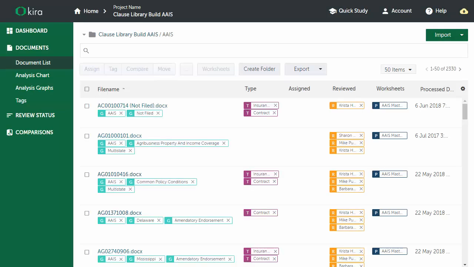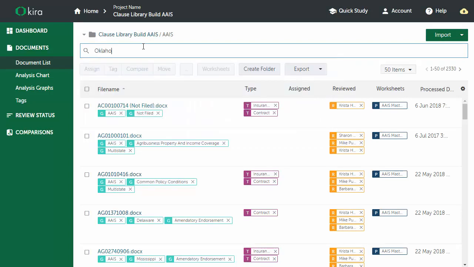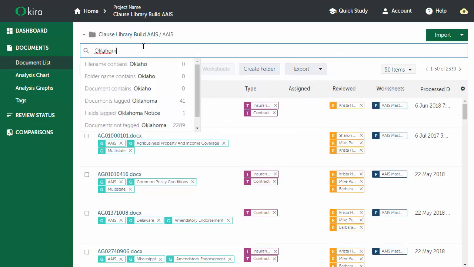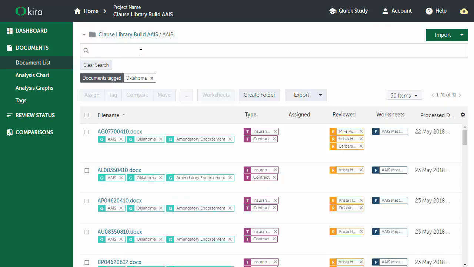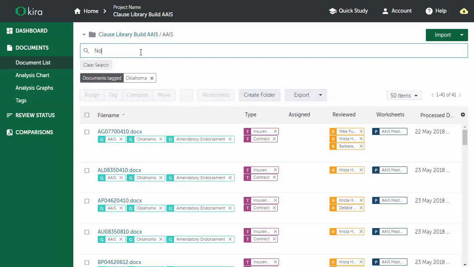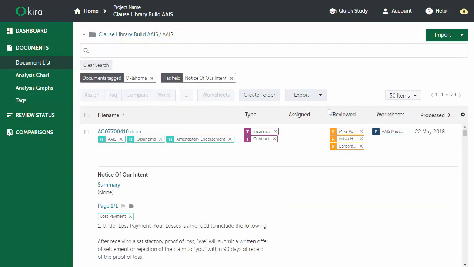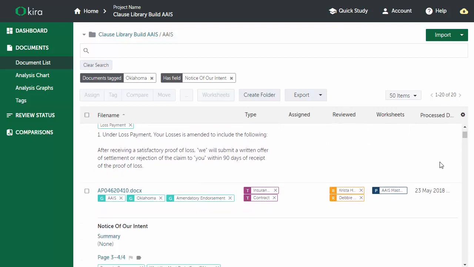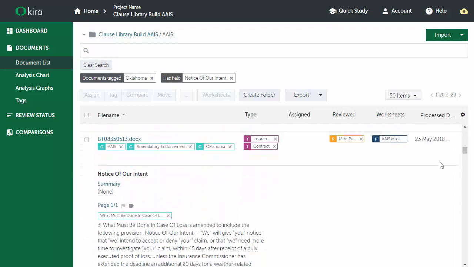So I'm going to jump back into Kira here, and I'm going to search for documents that are impacted by our change. So first, I'm going to go ahead and find documents that are tagged Oklahoma. And then we also know that this regulation changed the notice of intent. So I'll search for that. And we'll add that down. And then this is going to filter the list. And these are the 20 documents that were changed or that need to be changed due to the Senate bill.